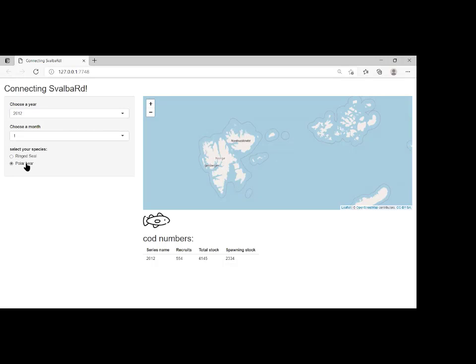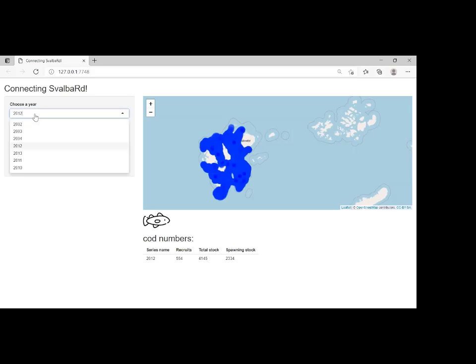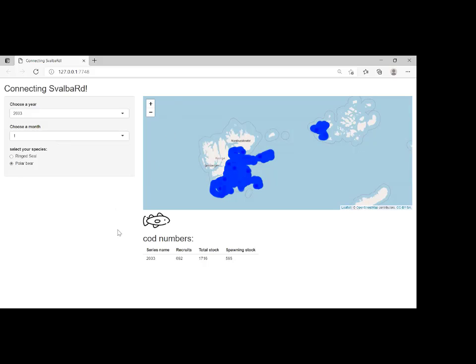It's an interactive map, so you can play with the data. You can filter the data. You can see how the map is changing dynamically. We also have underneath the map a table. The table refreshes when you change the year.